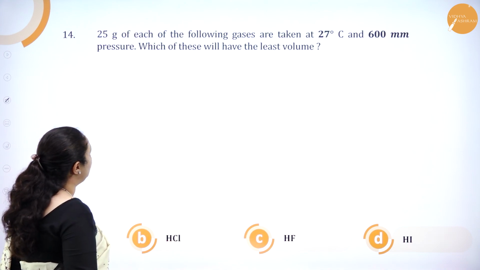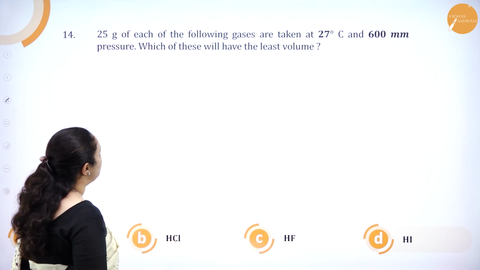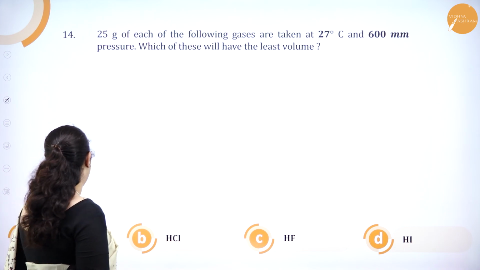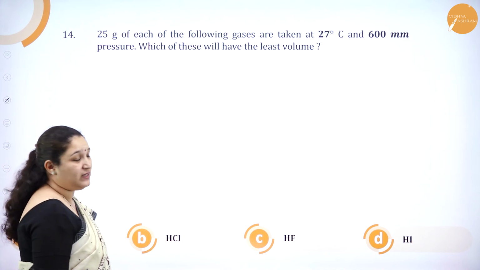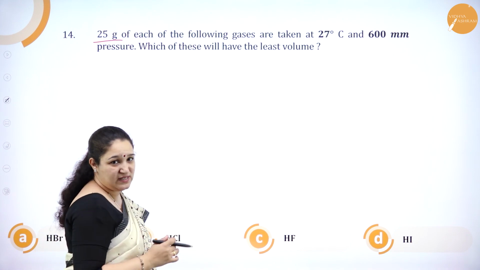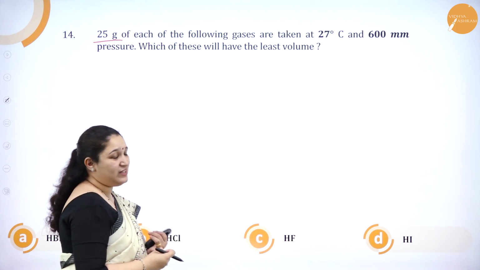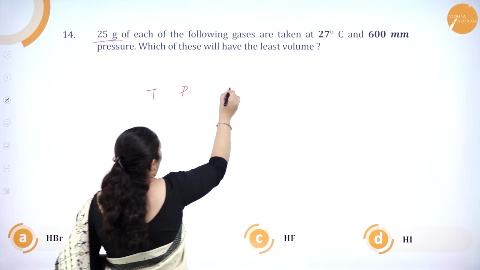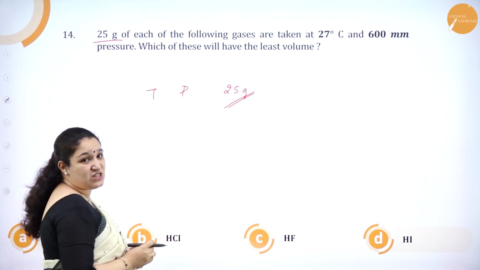25 grams of each of the following gases are taken at 27 degrees Celsius and 600 millimeter pressure. Which one will have the least volume? HBr, HCl, HF, HI. Temperature is constant, pressure is constant, and the mass also is 25 grams. So which one will have the least volume?